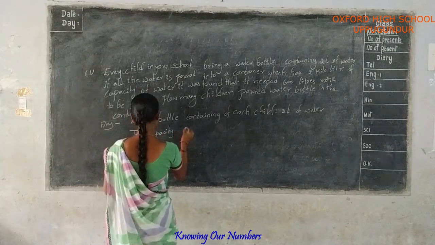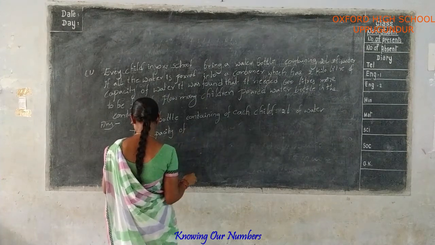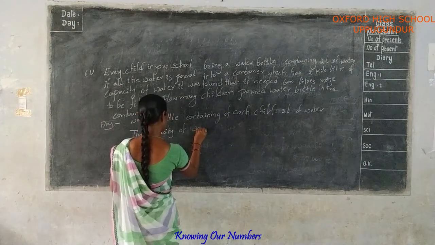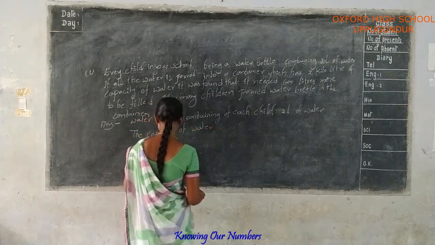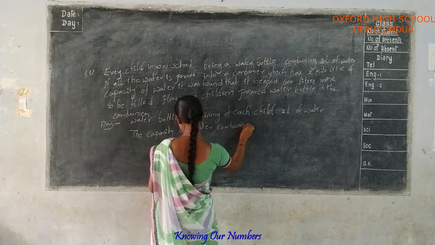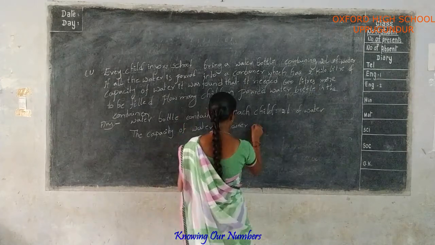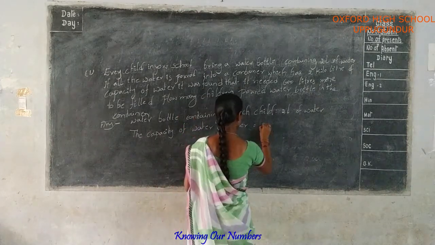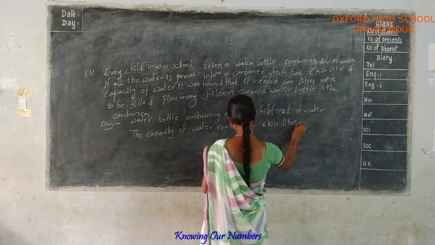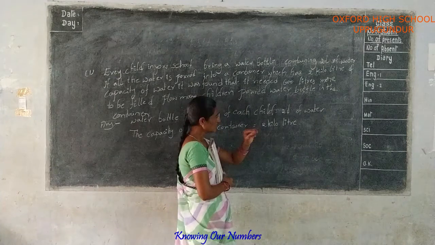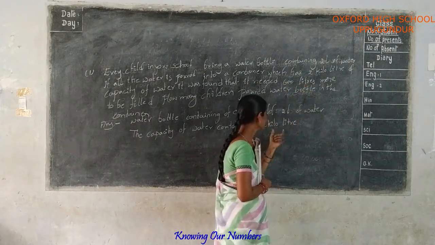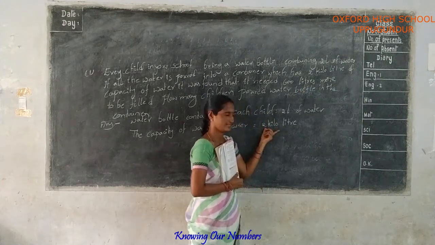The capacity of the water container is equal to how many liters? 2 kiloliters. This one is liters, but this one is kiloliters.